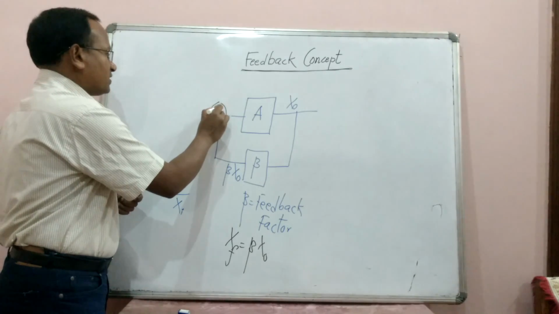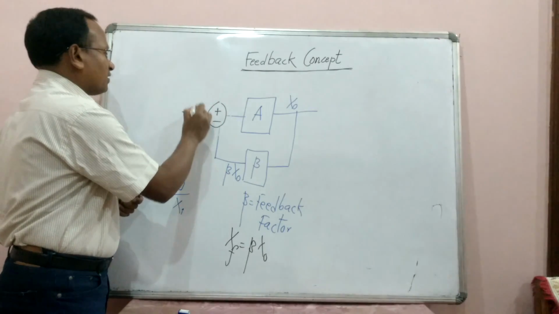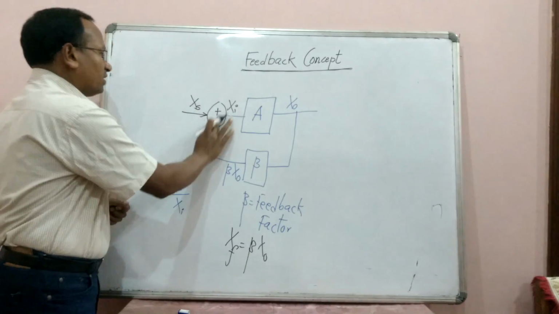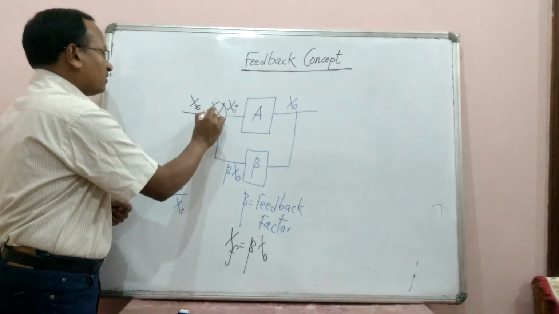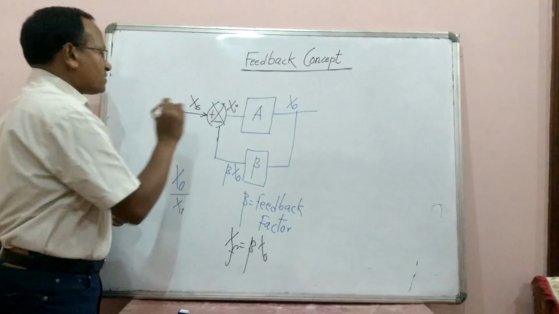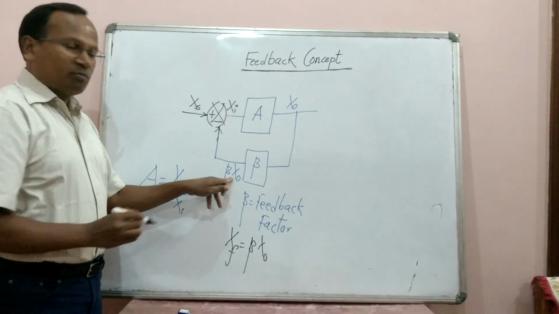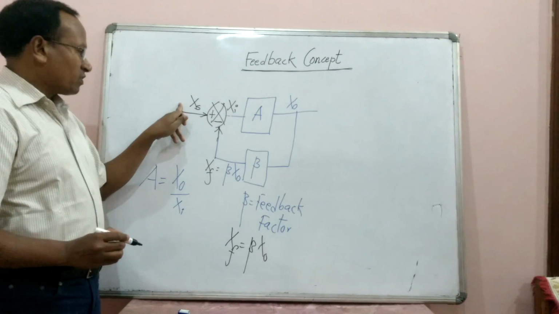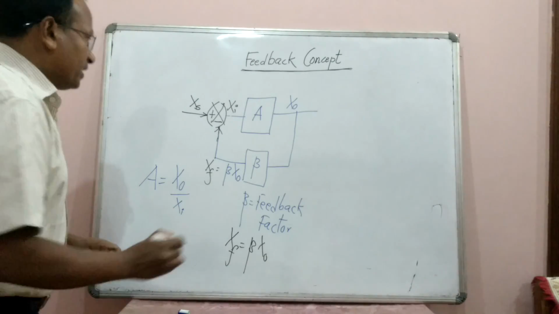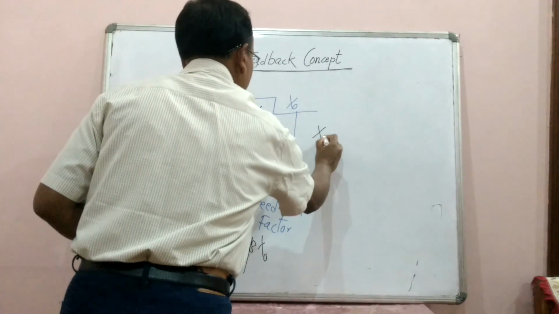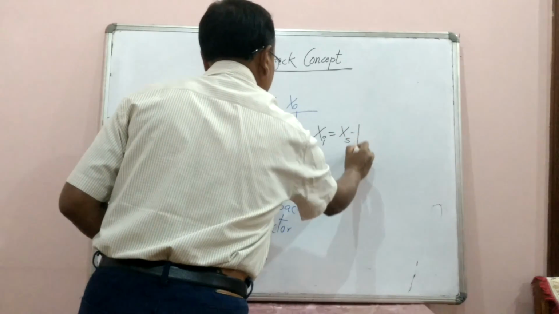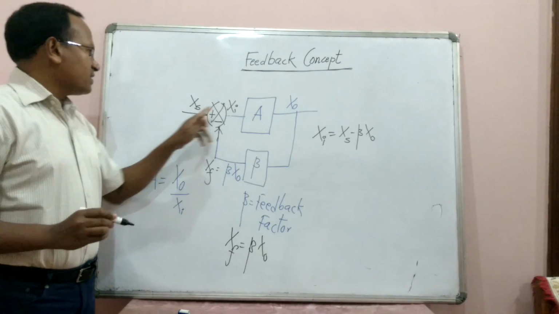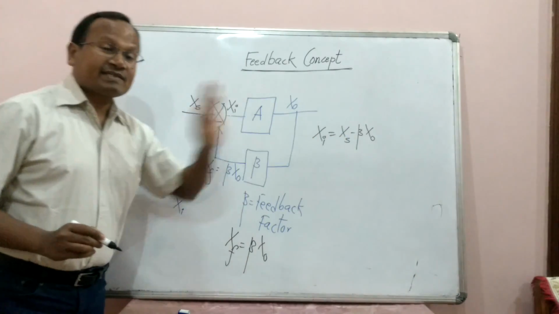Actually, there is a source signal and this is your Xi. Now here what we are doing? Plus minus. Suppose this feedback component, which is Xf here, is subtracted from the source. How will I write? I will write it as Xi is equal to Xs minus beta times Xo. It means Xi is equal to Xs minus Xf.